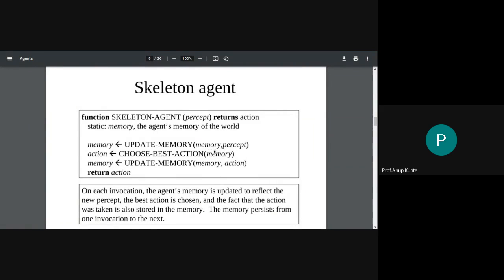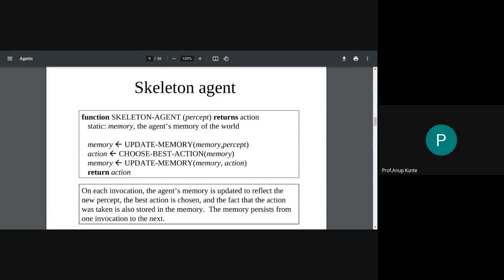So I'm passing P star here by sending memory and I'm getting the best possible action A out of this function as an output. So we are doing exactly what we wanted to do. Once I know the action, I again update the memory using this action, because I need to remember that this was my sequence and I took this action. That is what I'm adding into the memory. So this is kind of a skeleton that, if defined properly, would make my agent work rationally or behave rationally.